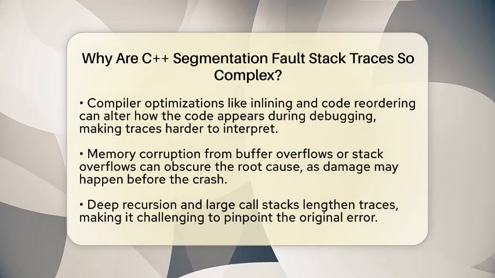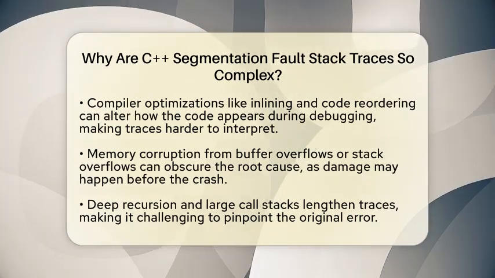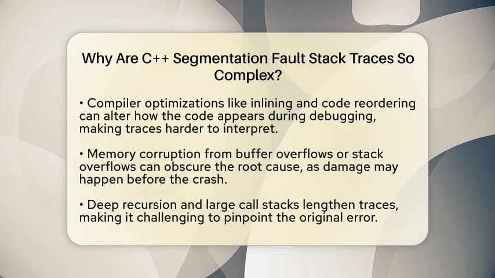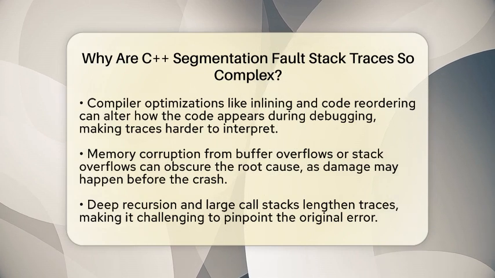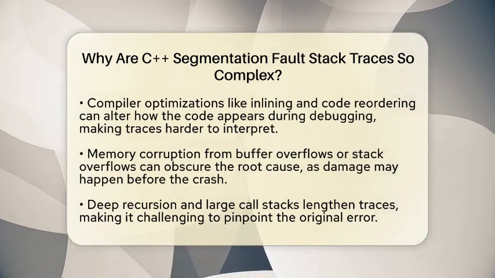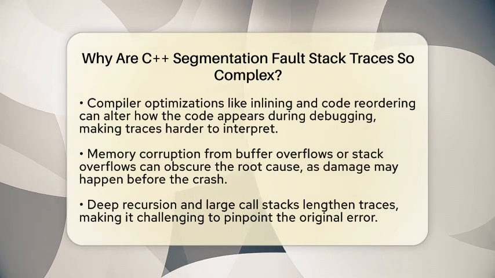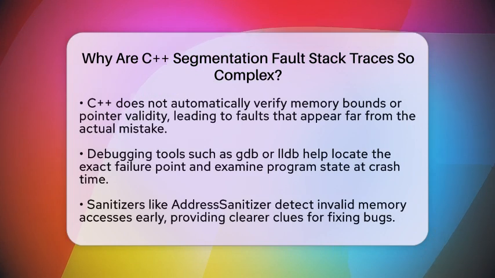Memory corruption is another cause of complex stack traces. For example, buffer overflows or stack overflows can silently damage memory before the crash happens. When the program crashes, the trace shows where it was detected, but the root cause might be earlier in the program, hidden behind layers of corrupted data.